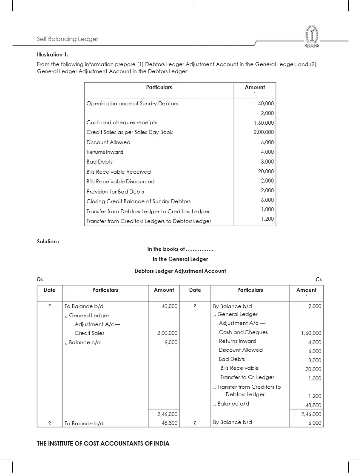Then I will record returns inwards on the credit side. Discount allowed I'll record on the credit side. Bad debts I will record on the credit side. Bills receivable I will record on the credit side. Transfer to creditors ledger, since they have given it, I will record 1,000 on the credit side, and then transfer from creditors to debtors ledger, that also I will record, 1,200, on the credit side.